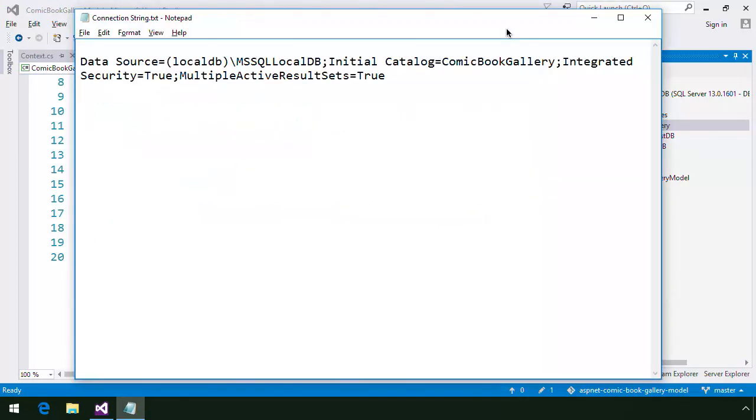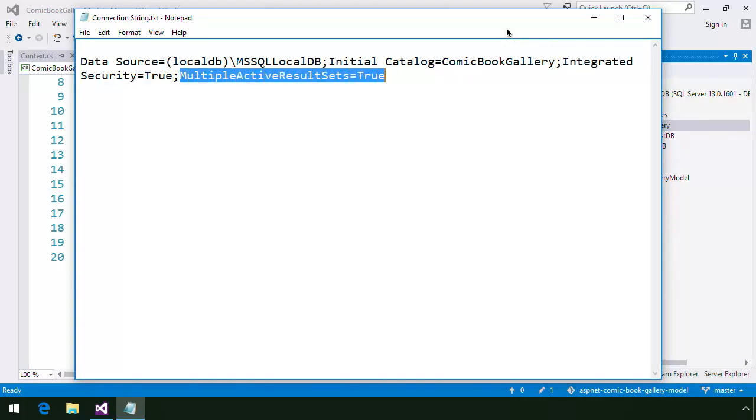Here in Notepad, I have an example of a SQL Server database connection string. The data source value is the name of the database server that we want to connect to, which is a local DB instance named MSSQL LocalDB. If we wanted to use a different database server other than LocalDB, or a differently named instance, we could change this value. The initial catalog value is the name of the database. The integrated security value indicates that we want to use Windows Authentication.